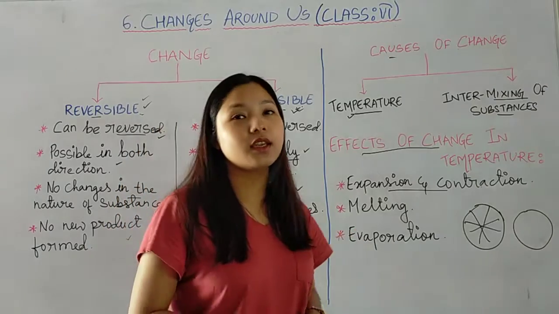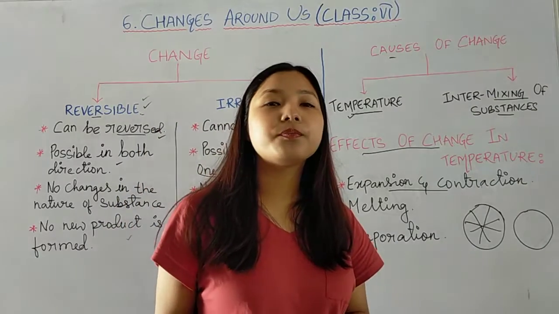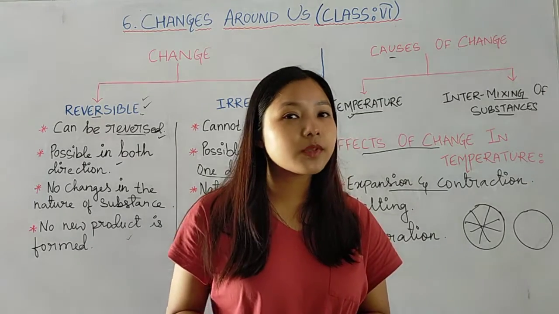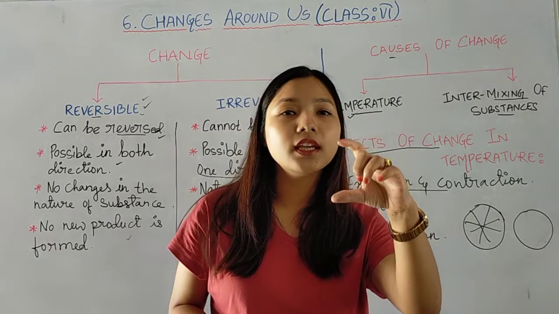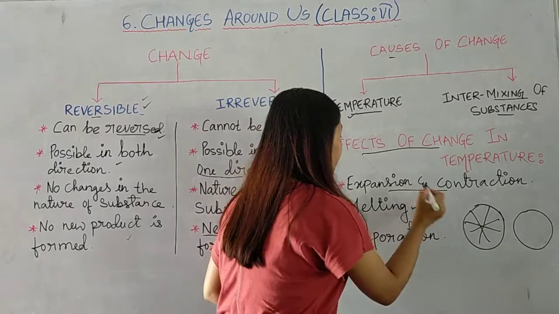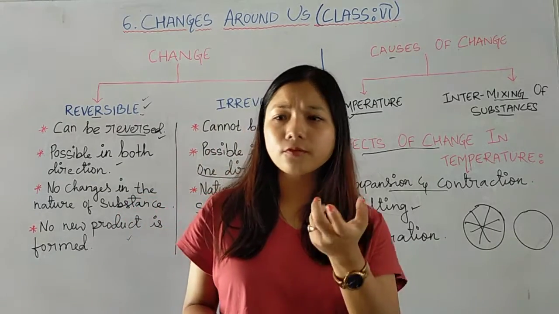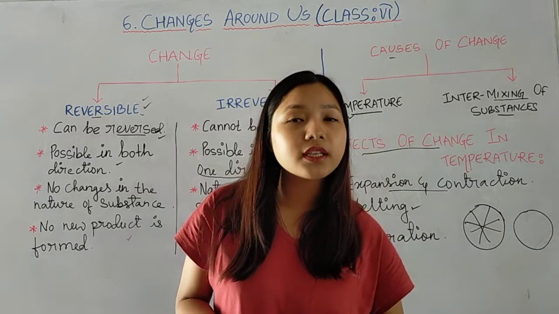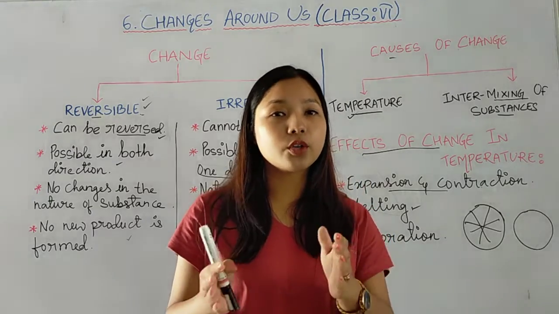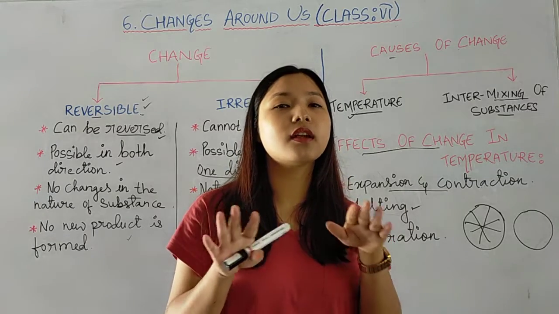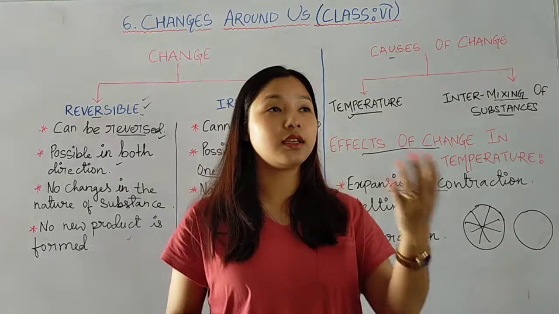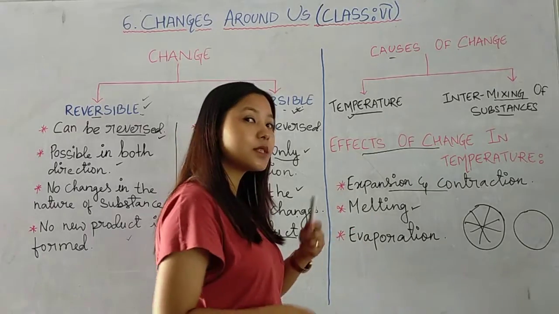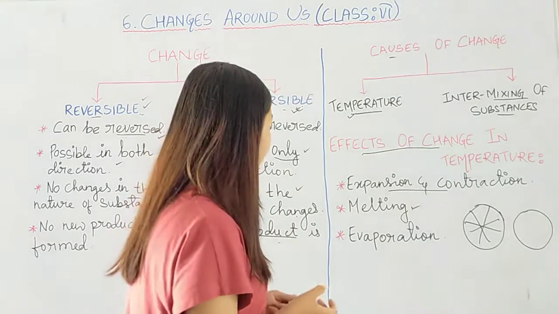Next is melting. One very simple example we can see is melting of the wax. If we will take a candle and burn it, what happens? You can see the wax is slowly melting. So that is another example. Or the pieces of iron also, or any metal, if you will provide it enough heat, it will also melt into the molten form. Or you can see lava also. Under the earth, it is under high temperature and pressure, so it is in lava form or molten form. When it comes out, you can see that it gets hard.